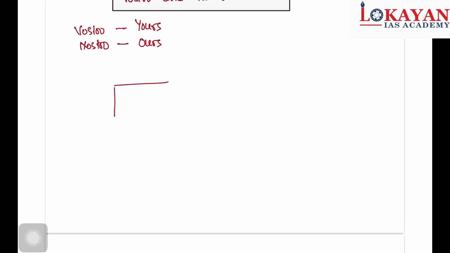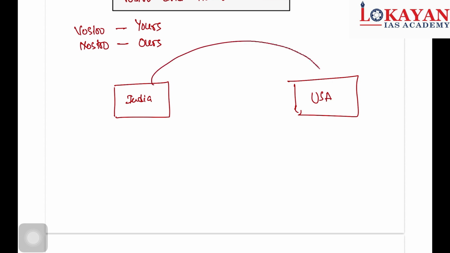Suppose this is India, this is US. Suppose ICICI Bank opens an account in United States, a dollar denominated account.